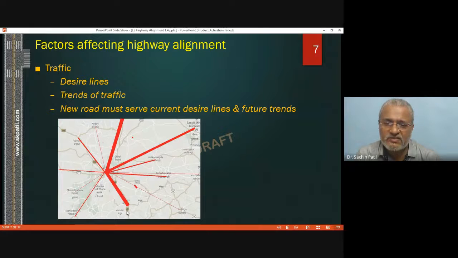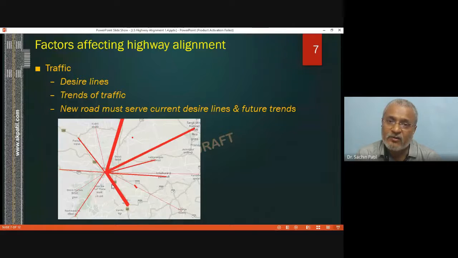So looking at this map, we can say that on the rightmost part very few people are using the Sadalga or Kodoli side, whereas a major number of people will be moving along the national highway towards Pune and towards the Karnataka direction. So that will have higher width. This is towards Sangli. So these are routes 1, 2, 3 which will have more traffic.